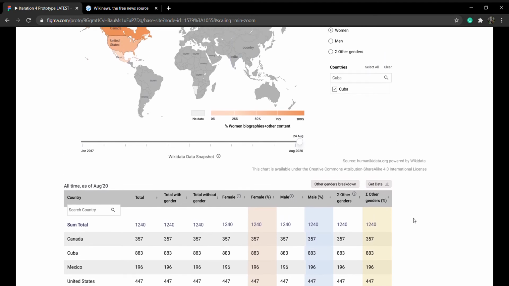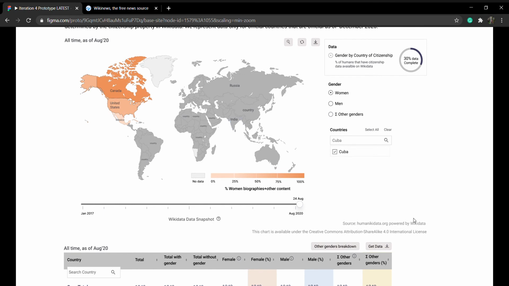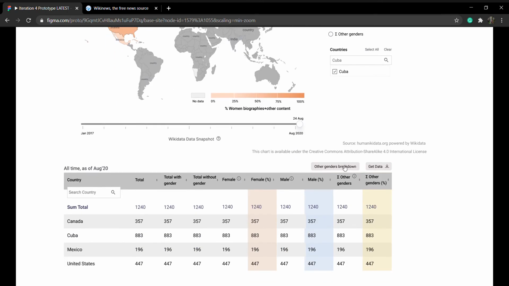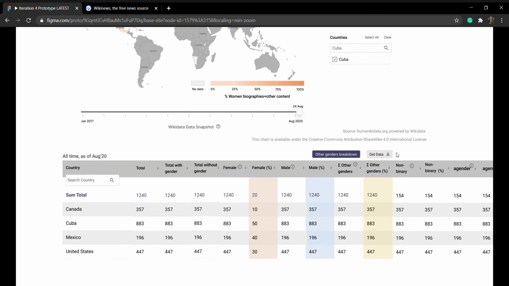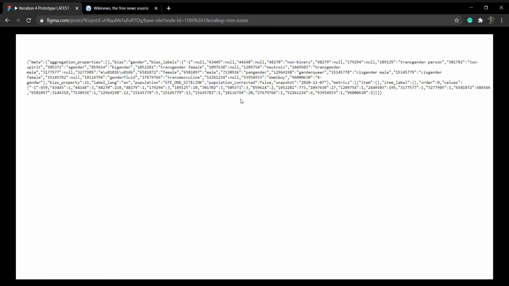One other thing we address is that before it was not possible to visualize historical data even though data was being stored. So having a snapshot slider will allow users to scroll through historical trends. So here I can view information till 2019 or till 2020. You can also view a detailed breakdown for all the other genders. Along with that, get a link to the Humaniki API from where you can fetch the selected data.